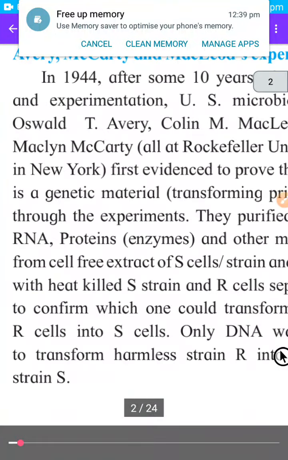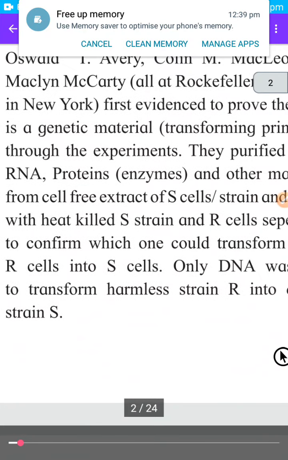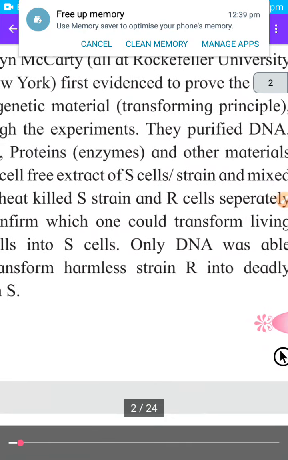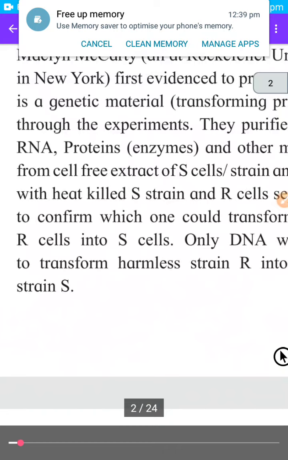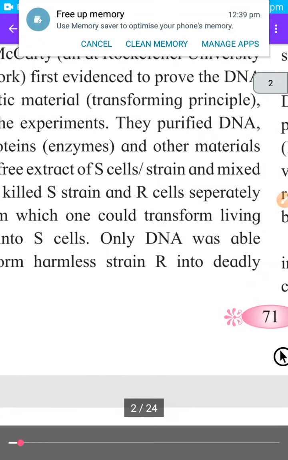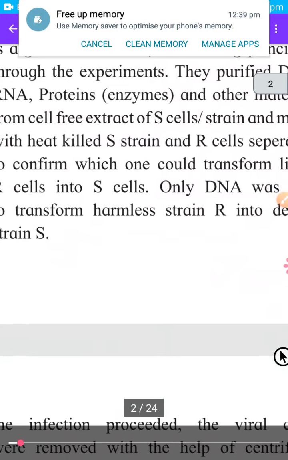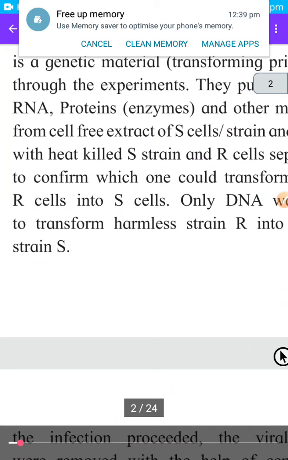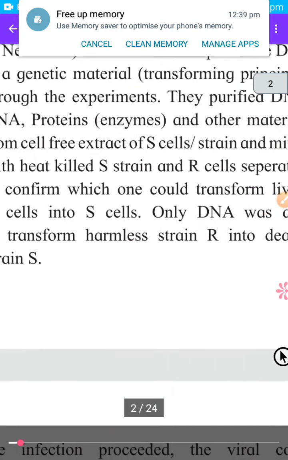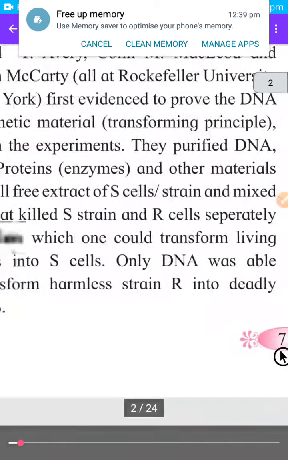Understood this? What they have done? They separated protein, DNA and RNA, and then separately mixed them with R cells. Then they came to know that only when DNA is mixed with R cells, the R type of bacteria become S type of bacteria, which can cause pneumonia.